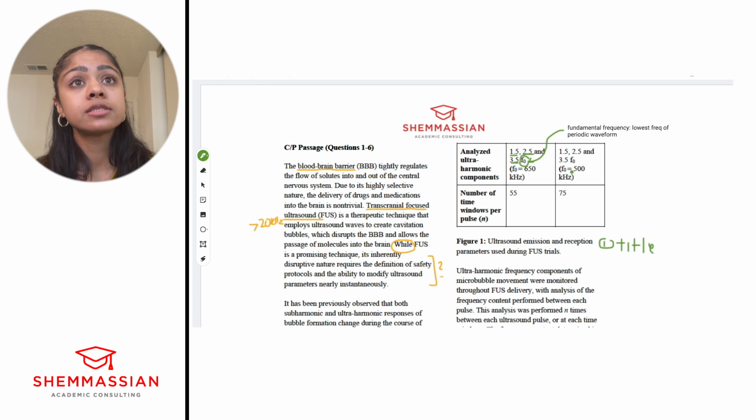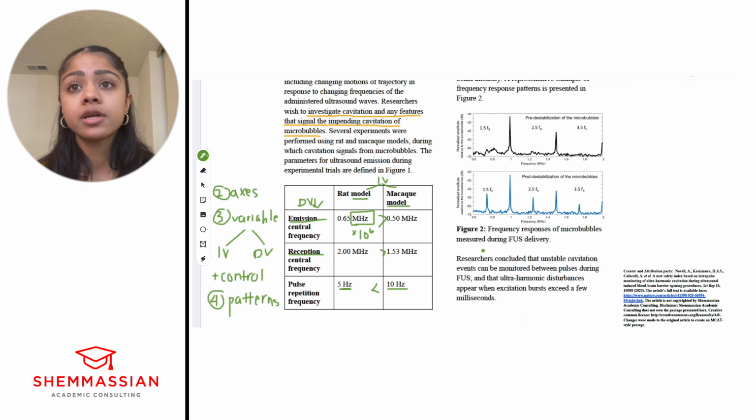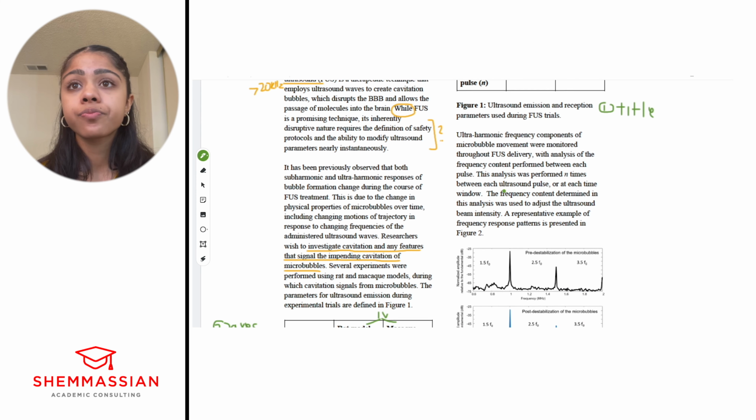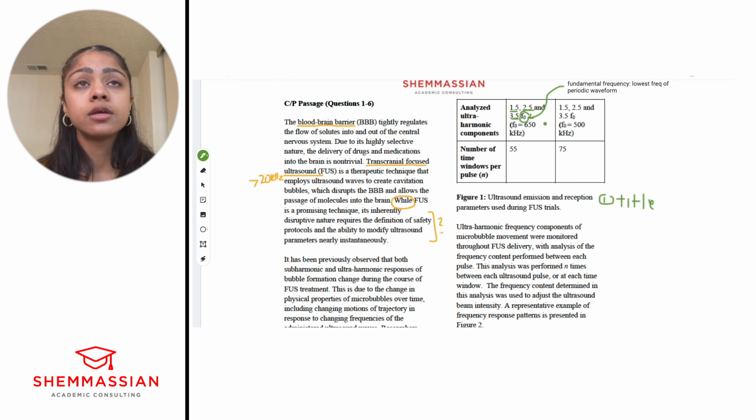So macaque is 650. This one is going to be 500. And this is related to this emission central frequency, right? So we've got 650, and this is going to be greater than this 500. Last one is number of time windows per pulse. So the number of time windows that they measured at per pulse. This is 55, 75, so this is going to be greater.